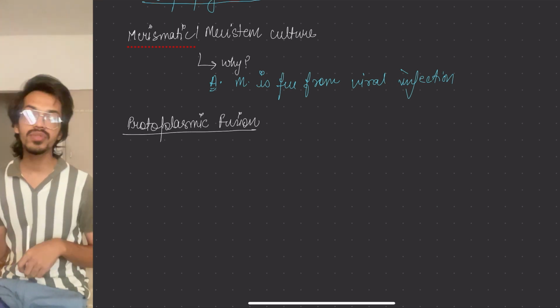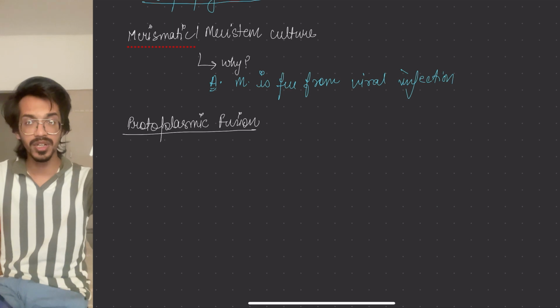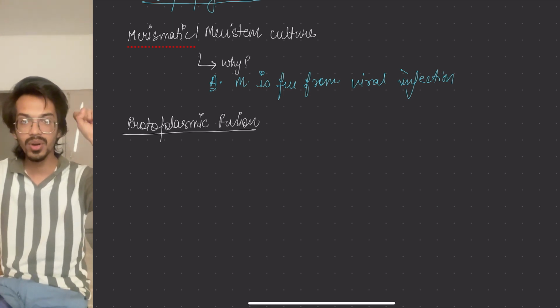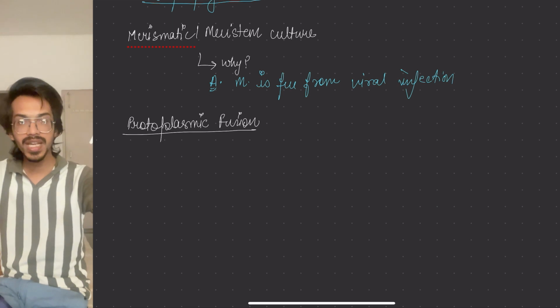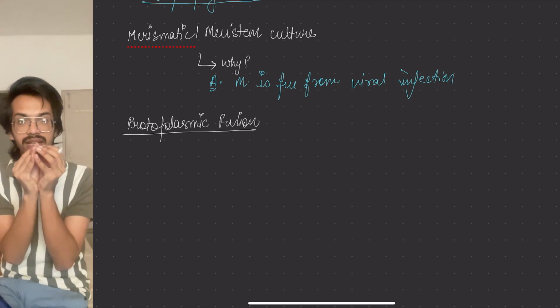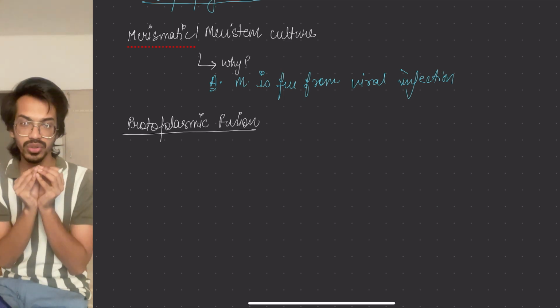So basically what we do, we take the cells of two different plants with desirable characters. Like for example, we take potato and tomato cells. We break their cell wall and fuse their protoplasm. So it becomes what? Single. Later on we fuse the nucleus also.